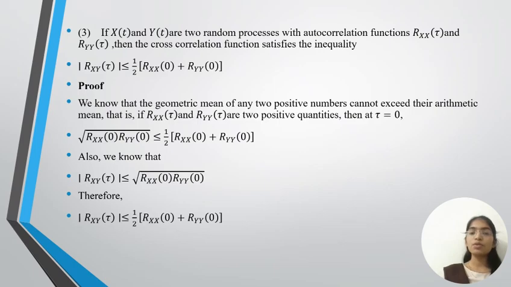Proof: we know that the geometric mean of any two positive numbers cannot exceed their arithmetic mean. That is, if Rxx(τ) and Ryy(τ) are two positive quantities, then at τ equals 0, root of Rxx(0) times Ryy(0) is less than or equal to 1 by 2 times Rxx(0) plus Ryy(0). Also we know that mod Rxy(τ) is less than or equal to root of Rxx(0) times Ryy(0). Therefore we get mod Rxy(τ) is less than or equal to 1 by 2 times Rxx(0) plus Ryy(0).